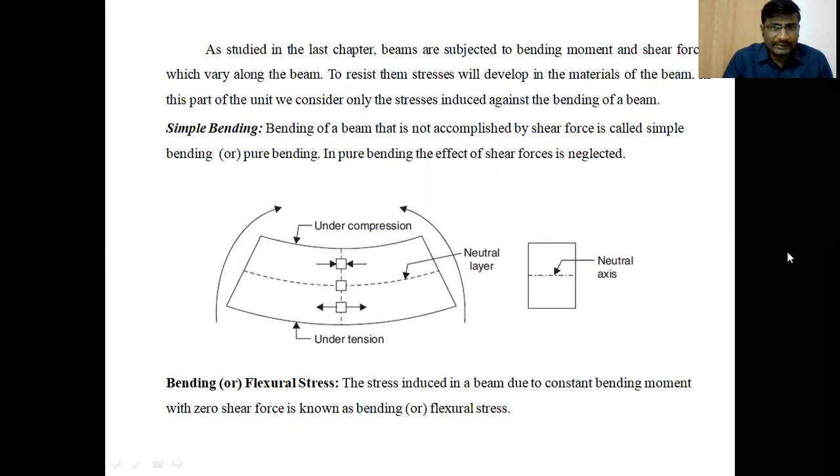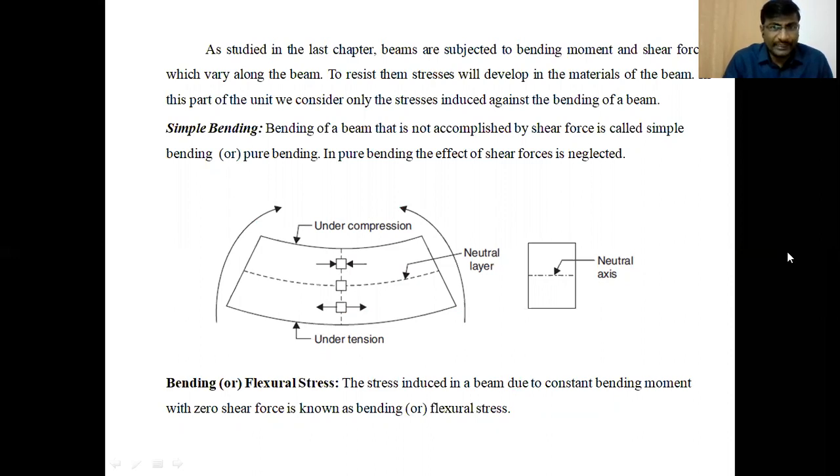So in this part, we are going to discuss only the bending stresses without shear stresses. In the next part, we are going to discuss only the shear stresses by neglecting the bending stresses. So first of all, by neglecting the shear stresses, here we are going to study only the bending stresses.